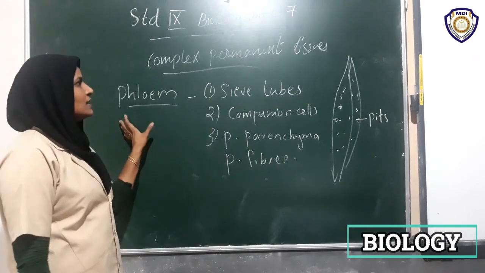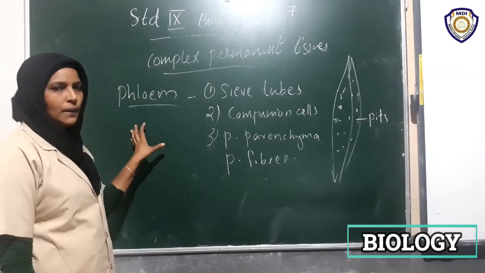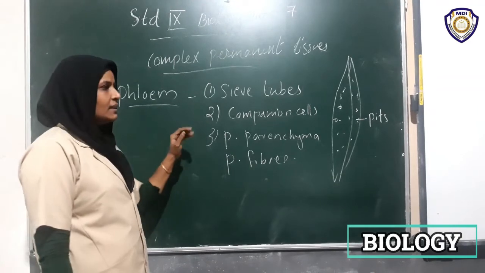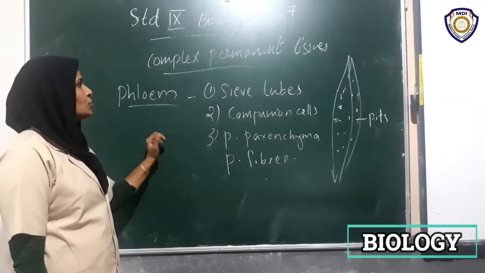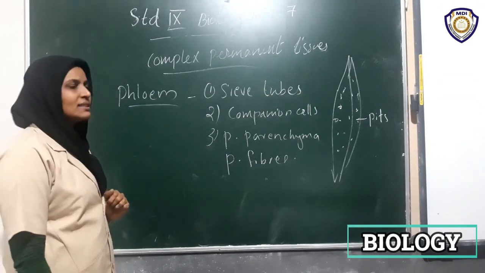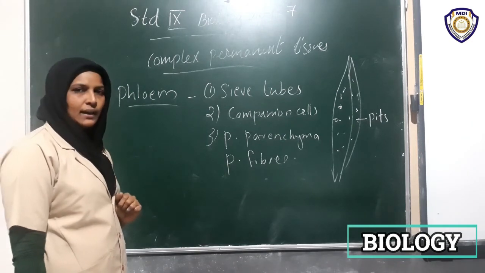Together, the phloem and its elements and the xylem and its elements are called complex tissues. Are you clear?